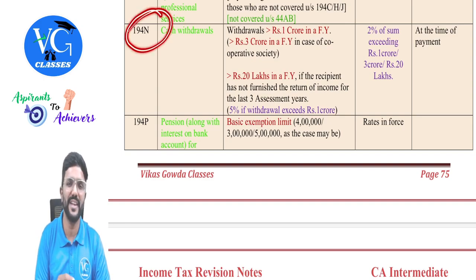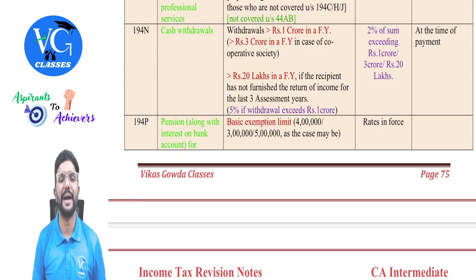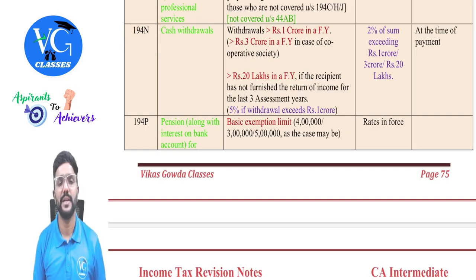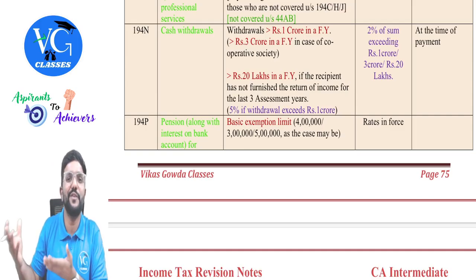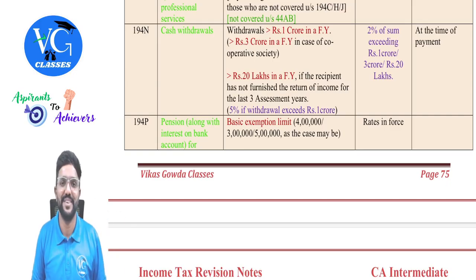But section 194N is a bit different. Assume I have earned an income, I have received it, and I have already paid tax on it. Now the amount was lying in my bank account, and I want to withdraw the money from my bank account. Section 194N is asking the bank to deduct TDS when I am withdrawing the money. When I am withdrawing the money from my own bank account, they are asking the bank to deduct TDS on my money. Why? Because the government is interested to know what I will do with that money.